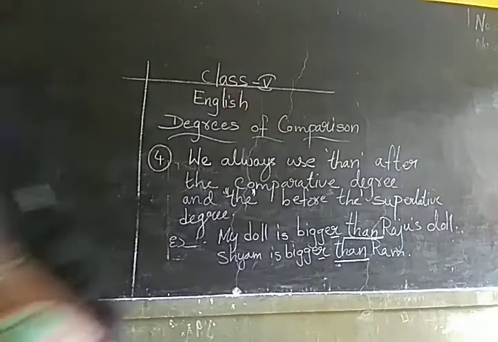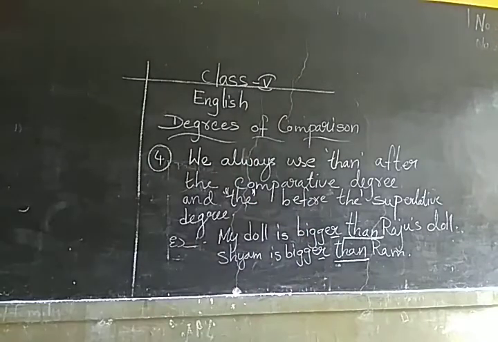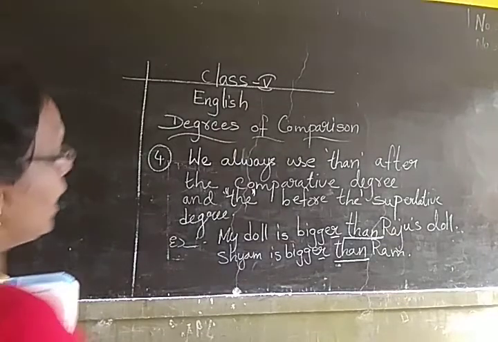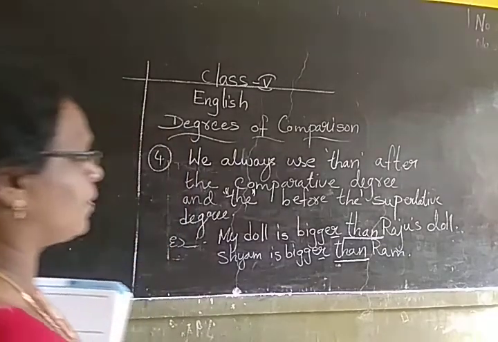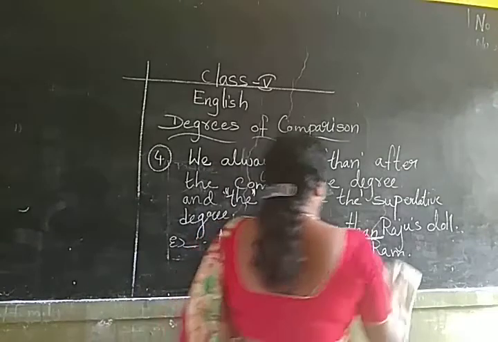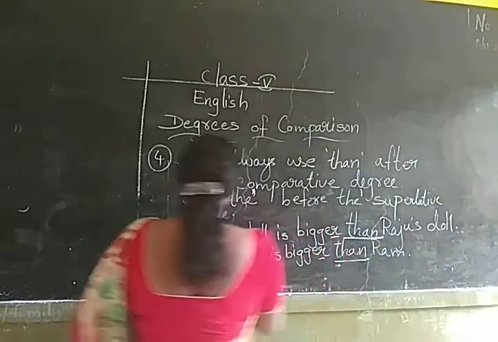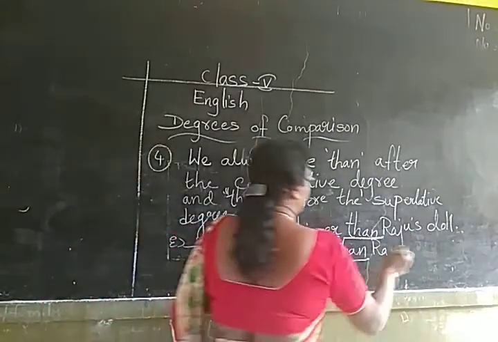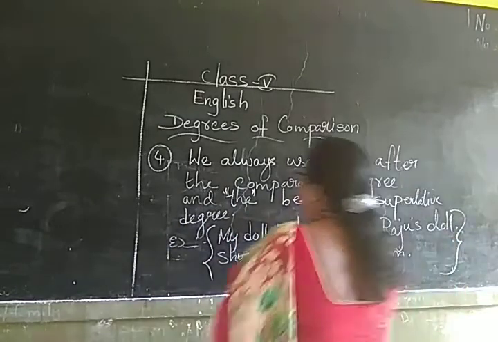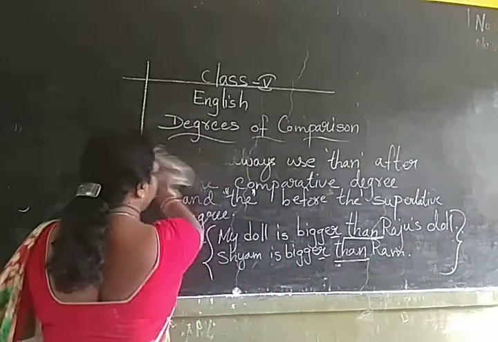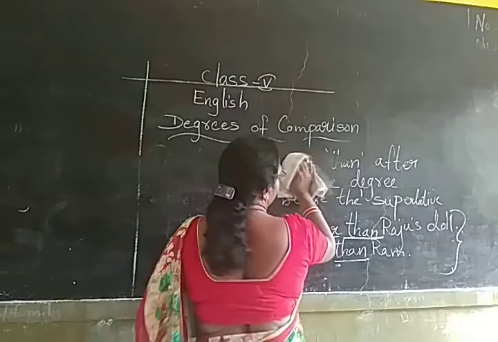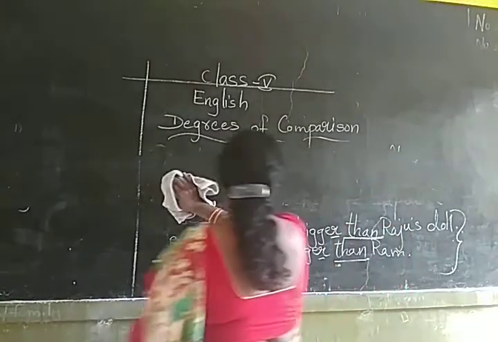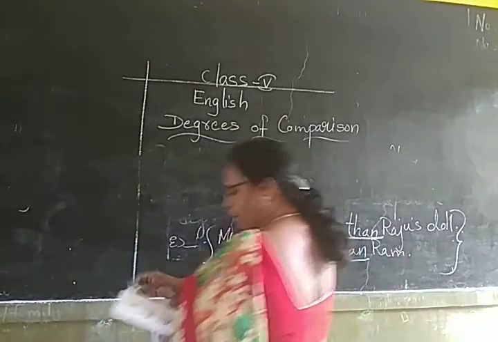Understood the example of comparative degree? Yes. Now, what is the second part in the fourth rule? That the is used before the superlative degree. This is for comparative degree. I am writing another example for the. The is used for the superlative degree. Example,